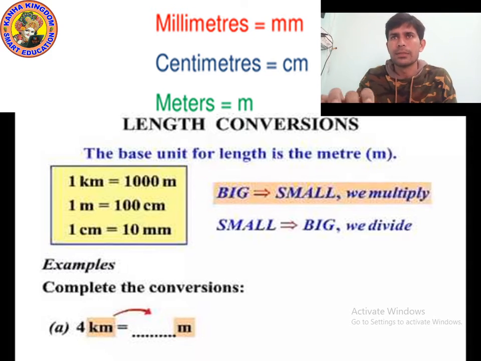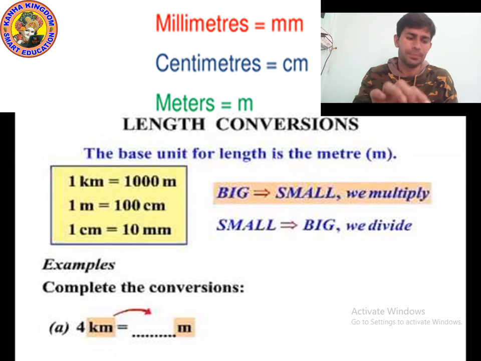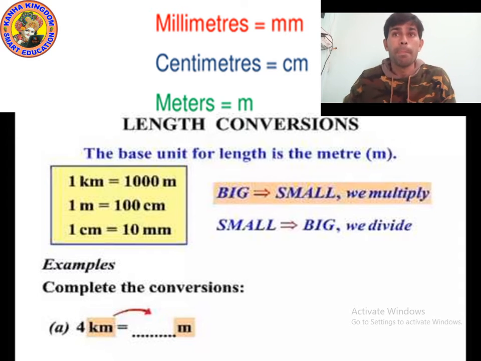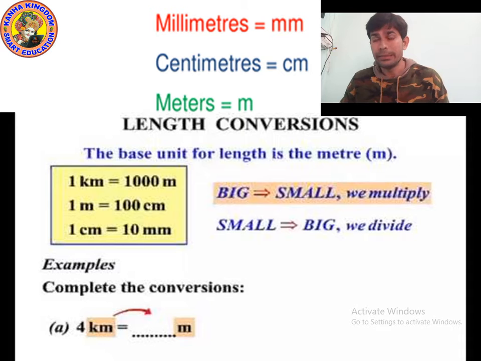Okay kids, now as you can see on your screen, I have written something in a different color: millimeter, centimeter and meter.